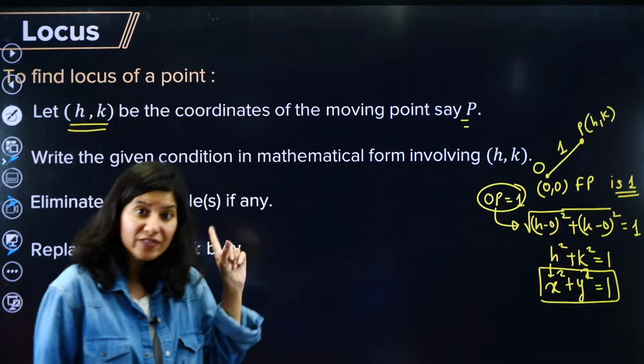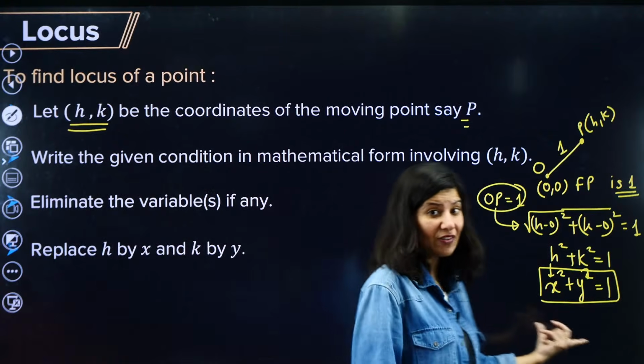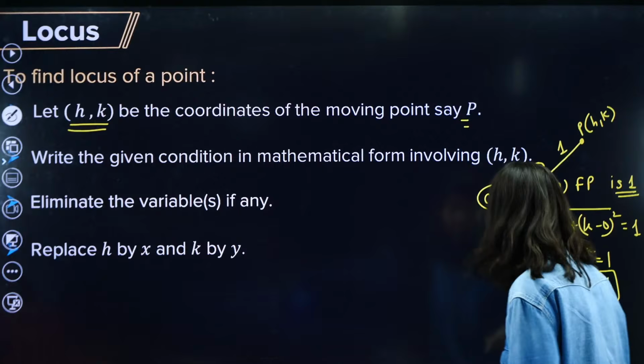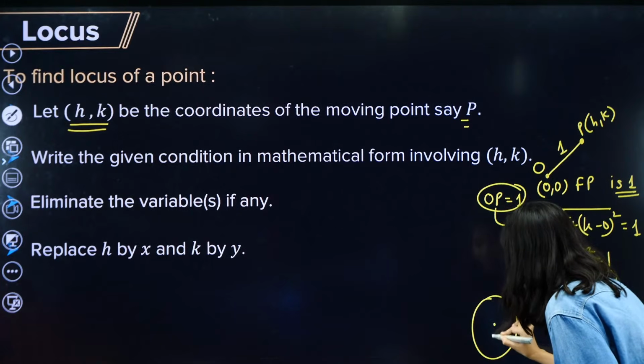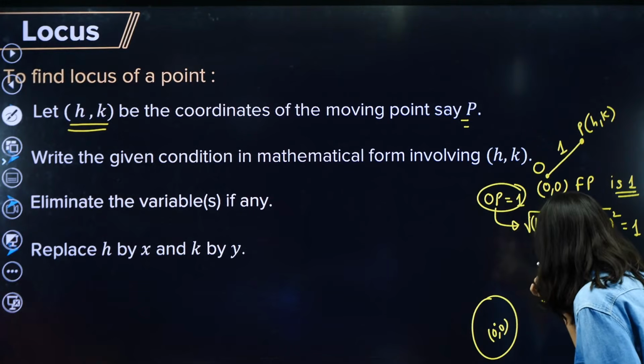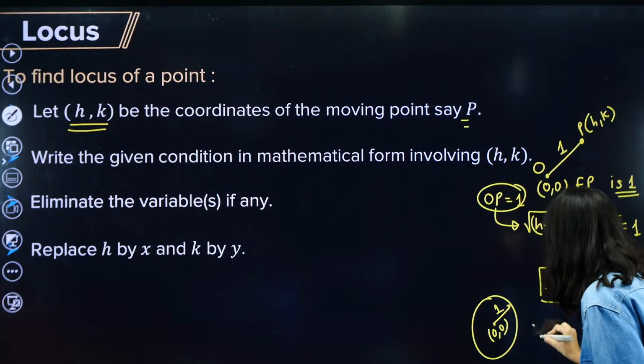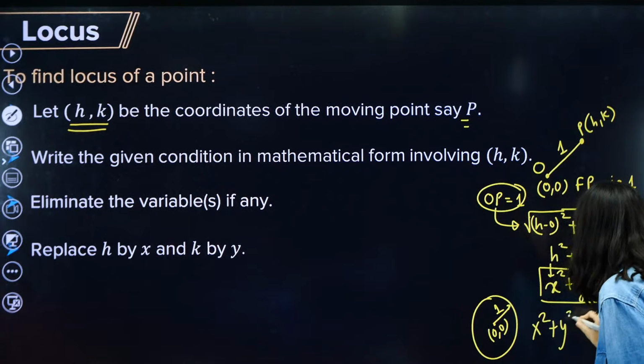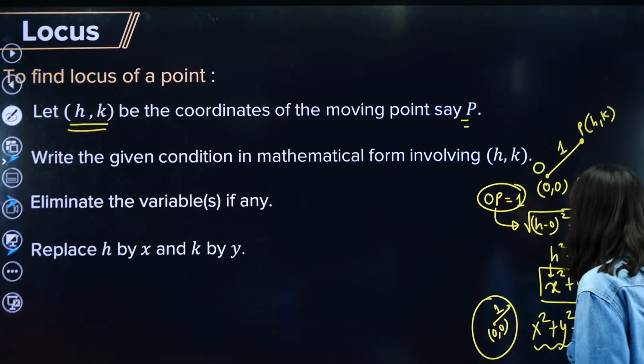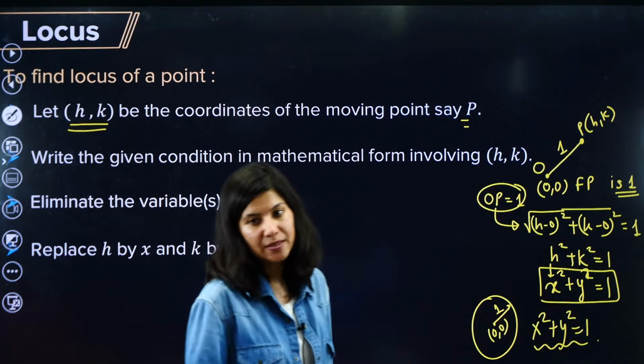So the equation of a circle. Now what is this? That we will cover in a different chapter altogether. But a circle having the origin as center and radius equal to 1 has the equation x square plus y square equals 1. This is the locus of point P.